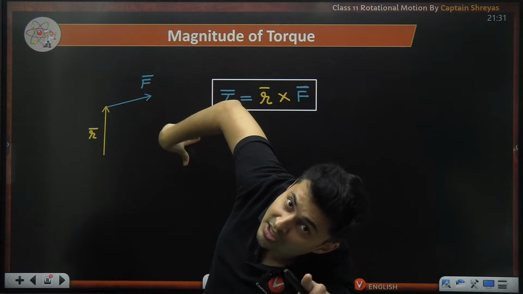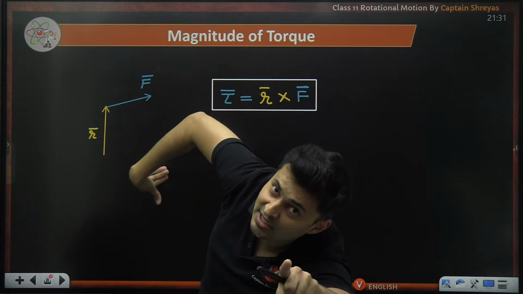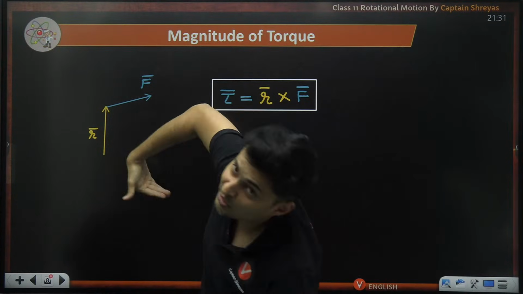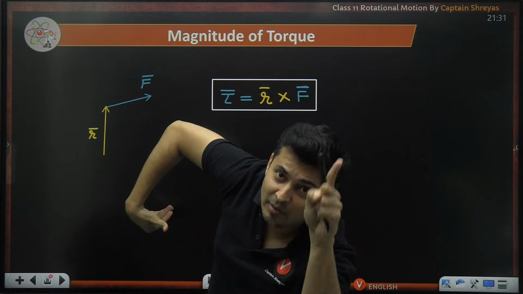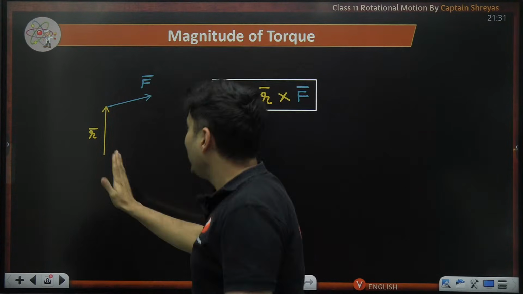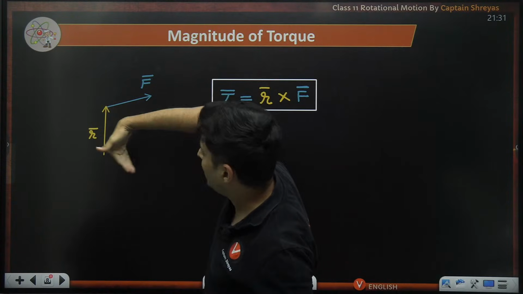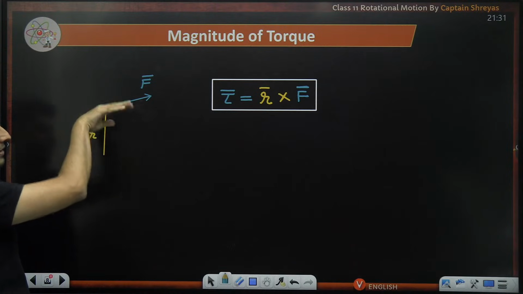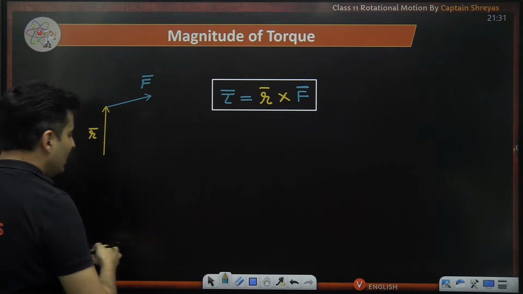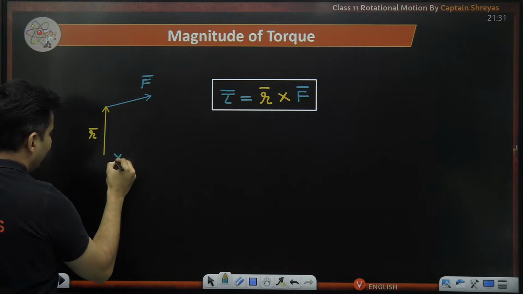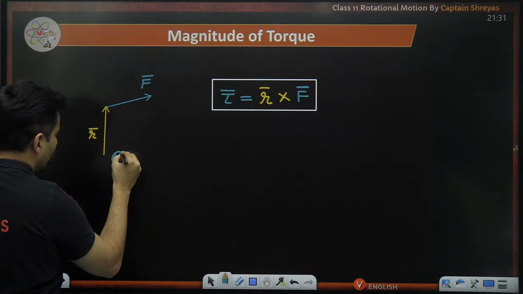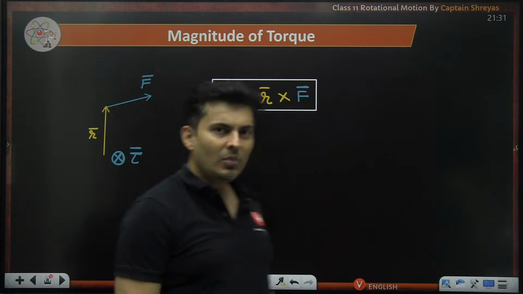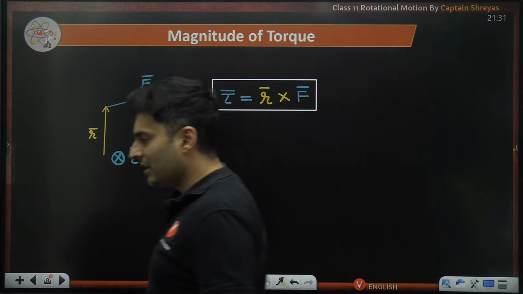Very simple. So in this particular scenario, if you take the four fingers and make it point towards R and slowly bend towards F, some genius told me, sir, we can take R like this also, and then I can bend like this and get to the force also. I was like, stay like that. You are looking fantastic. Because when the teacher catches you like this in the examination, you will look like a complete idiot. Don't do such things. Go via the shortest way. So if you see that when I'm going like this, sir, it is so long, then you just move your hand around R into F, and you can see the thumb going inside. So the torque vector is inside the plane of the board. Is that absolutely clear? How it came out to be inside in this particular case?